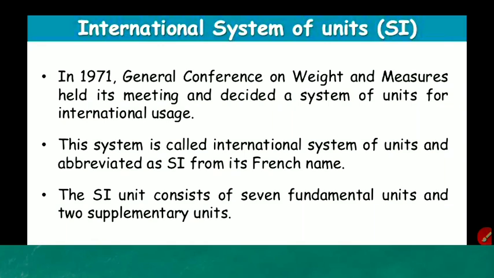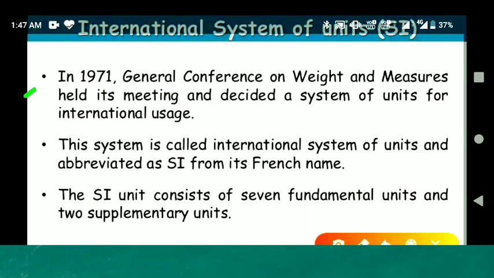Only one universal system of unit. For this, the International System of Unit was derived in 1971, and in abbreviation it is written as SI unit. In 1971, the General Conference on Weight and Measurement held its meeting to decide a system of unit for international use. This system is called International System of Unit and is abbreviated as SI from its French name.